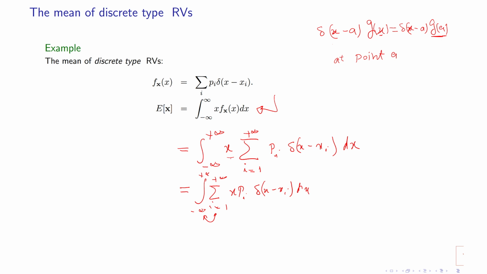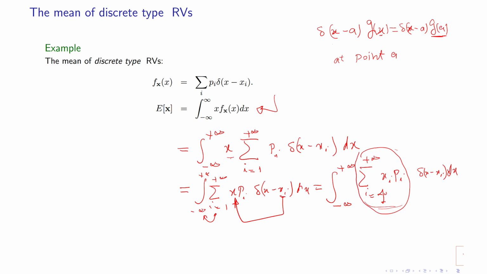So what I could do is that, because I have this xi, I could put this xi instead of this x. So this will become the integral from minus infinity to plus infinity of the summation of xi pi, i equal to, let's say, 1 to plus infinity, of delta of x minus xi, and then dx. Obviously, this is a constant. This is not a function of x. I could take it out of the integration.